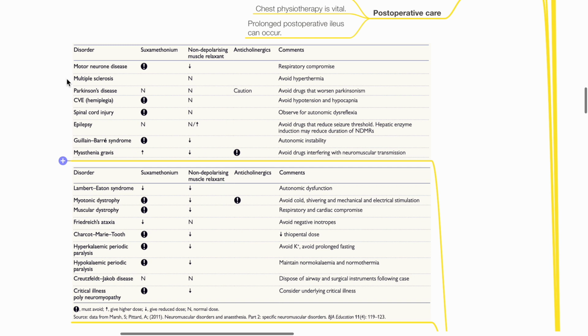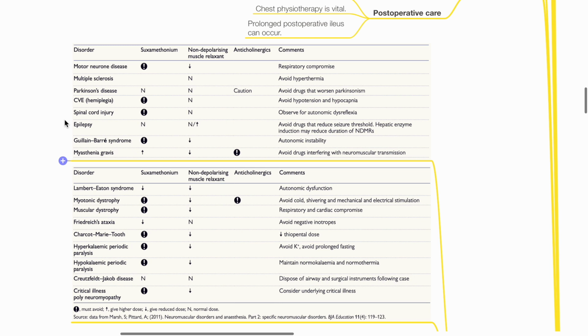Avoid hyperthermia in multiple sclerosis. Avoid drugs that worsen Parkinsonism in Parkinson's disease. Avoid hypotension and hypocapnia in cerebrovascular disease. Observe for autonomic dysreflexia in spinal cord injury. Avoid drugs that reduce seizure threshold in epilepsy.